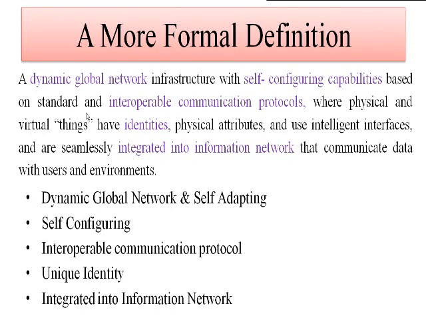That's why it is known as a dynamic network. Global, which is globally available, यानी connected है. That's why it is a dynamic global network infrastructure with self-configuring capability. यानी कुछ ना कुछ ऑपरेशन परफॉर्म कर सकते हैं. लेट सपोज डेटा सेंस करना हो या फिर डेटा ट्रांसमिट करना हो. So that will happen by using some standard as well as interoperable communication protocol.